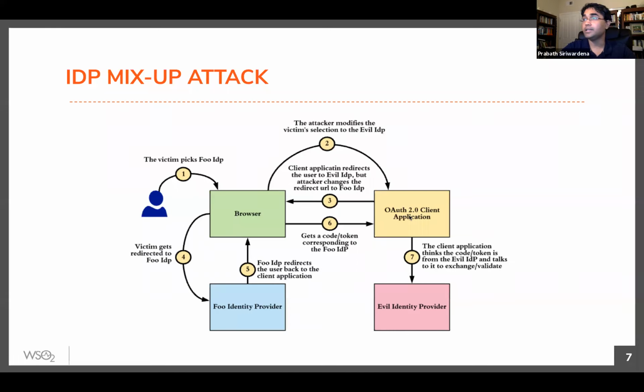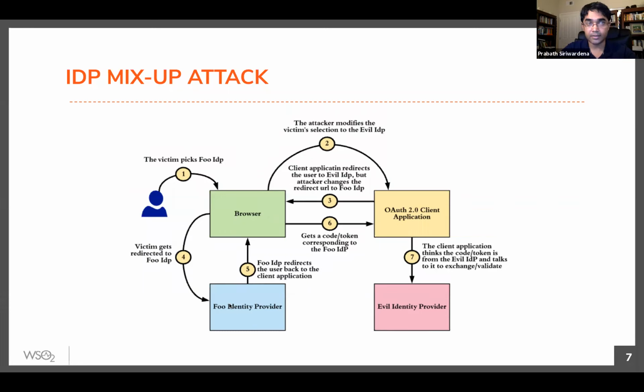Now the client application thinks the user has picked evil IDP and it will do a 302. So remember the 302 coming from the OAuth client to the browser and then going to the authorization server. So you send this request in step 3. In the location header, it will point to the evil IDP's authorization endpoint. Then again, the attacker will intercept this request too and will update the location header to point to the foo IDP's authorization endpoint. Now the request goes to the browser and it goes to foo IDP.